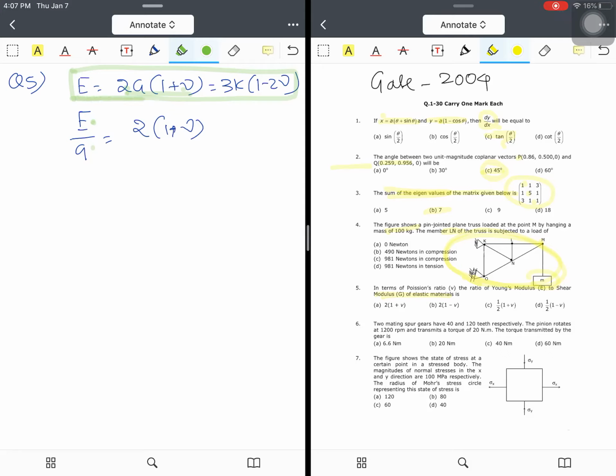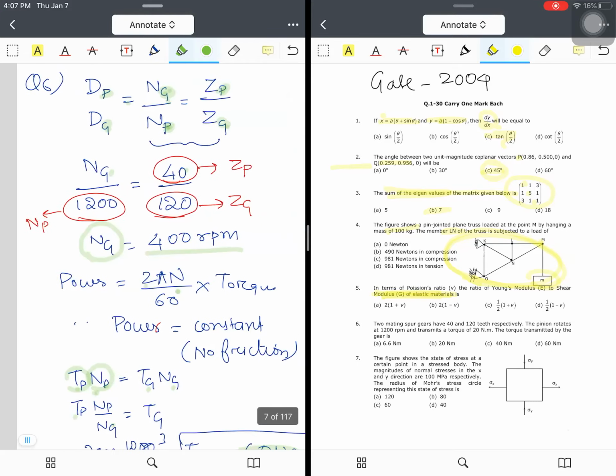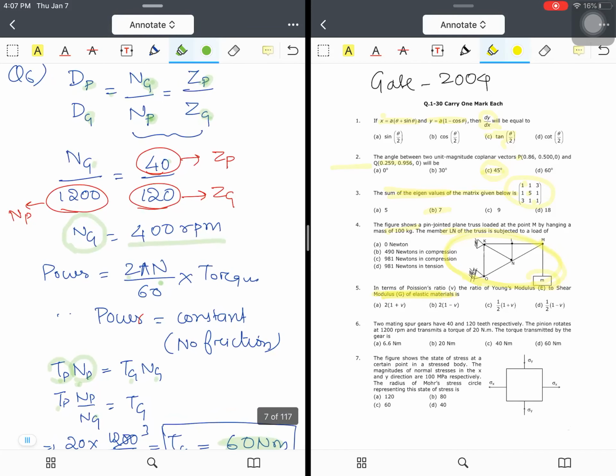From here I will take these two terms, because they try to establish the correlation between these two. So from here we can find E by G is equal to 2 into (1 plus mu). It's a very simple question. Question number 6 again. So the basic formula that will be used here is this one.